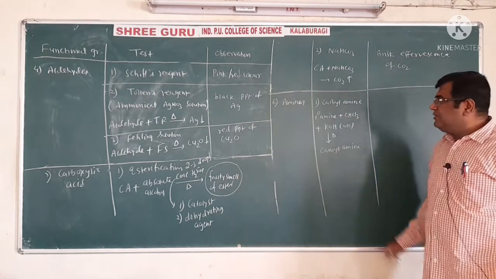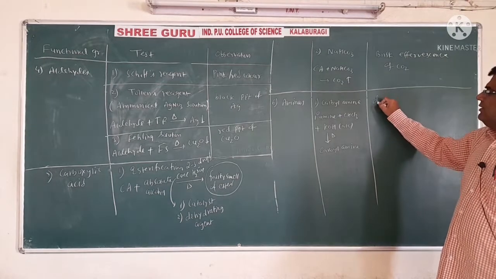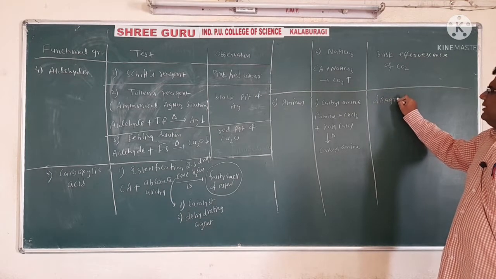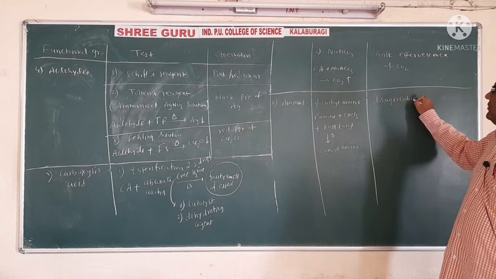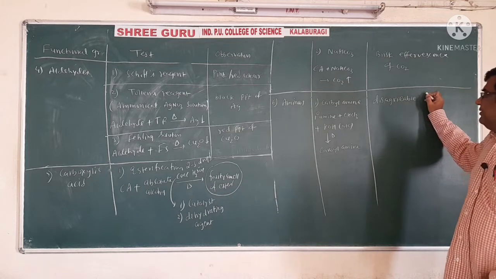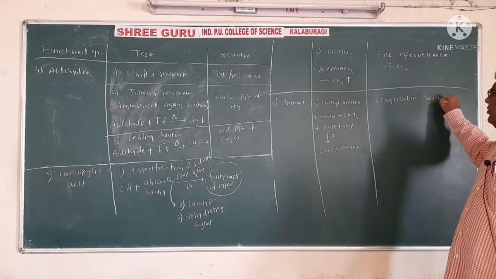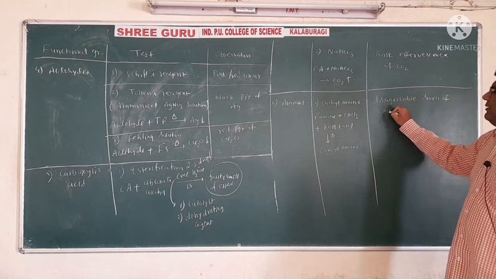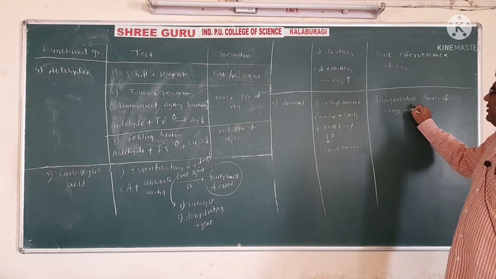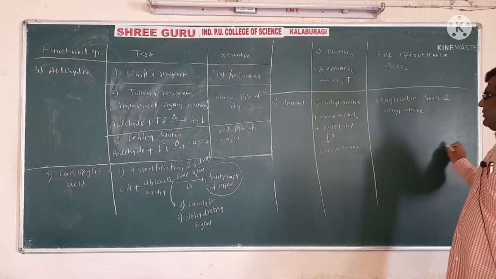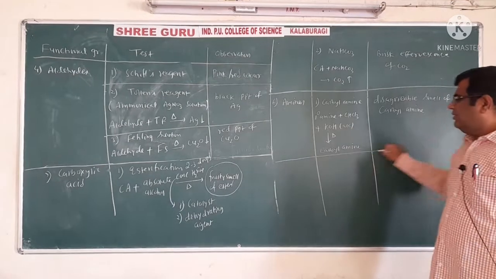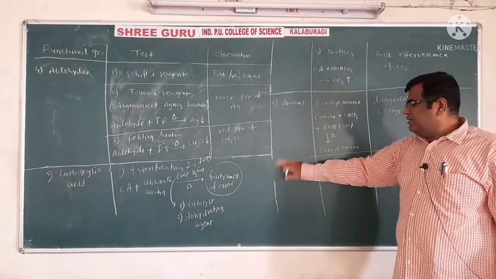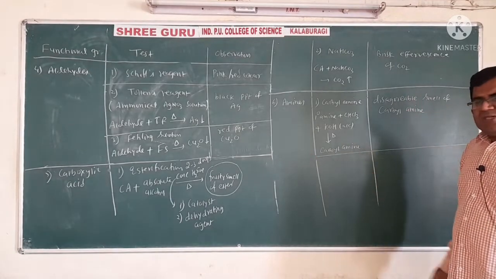What is the observation? The observation is a disagreeable, means very bad, smell of carbylamine. So this is how the amines are distinguished. This is the first reaction.